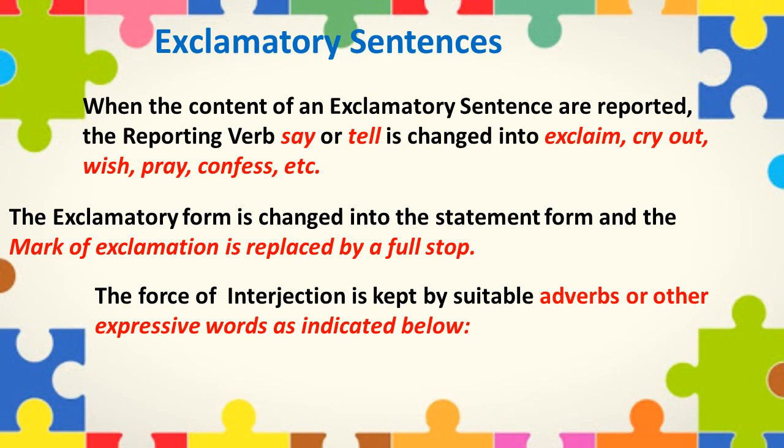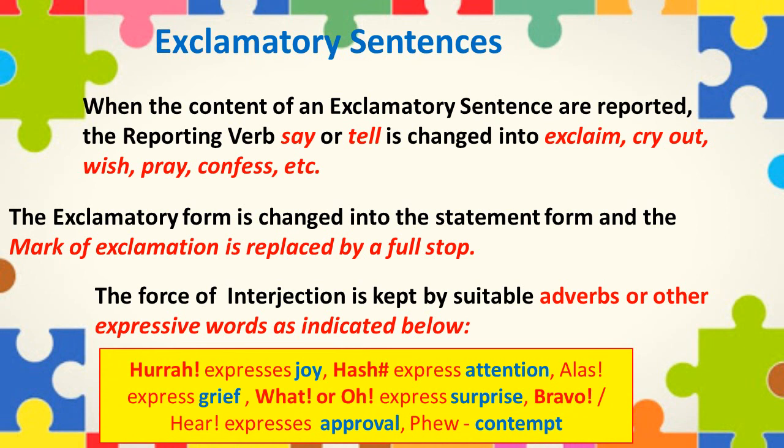All interjections and nominatives of address are omitted or sometimes put as the object of the reporting verb, but the force of the interjection is kept by suitable adverbs or other expressive words as indicated below.